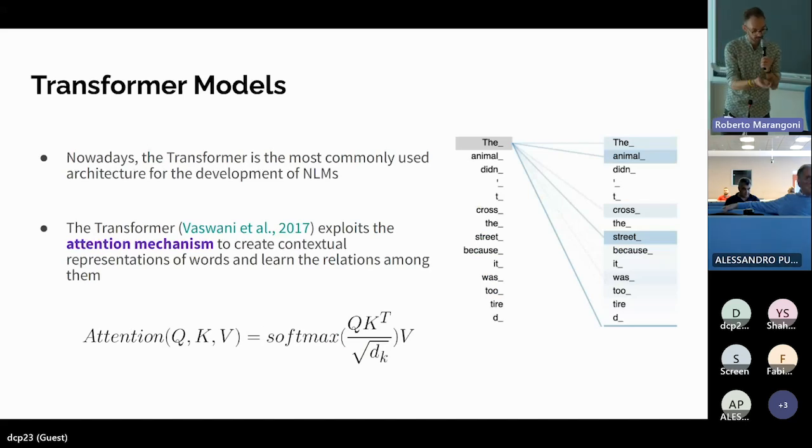So the attention is a mechanism that can help the model to focus on a single word in an input sequence, also looking at all the other words in the input sequence. So creating contextual representations of the meanings of words and sentences.